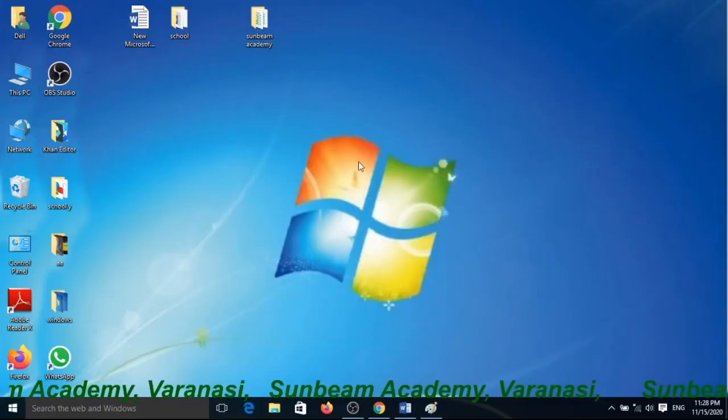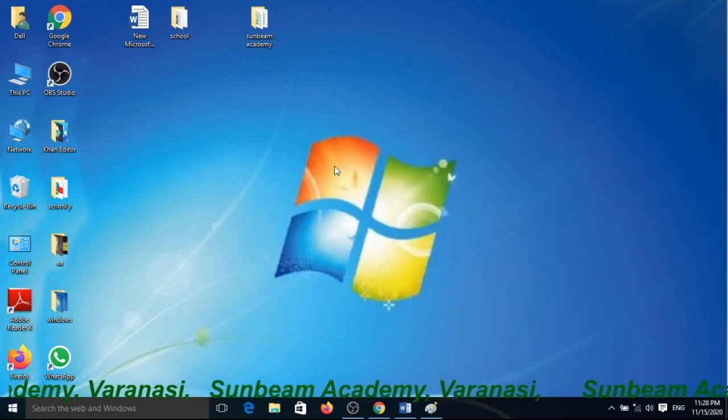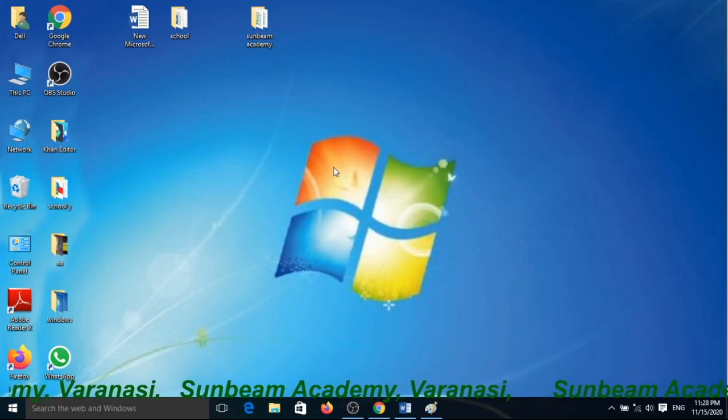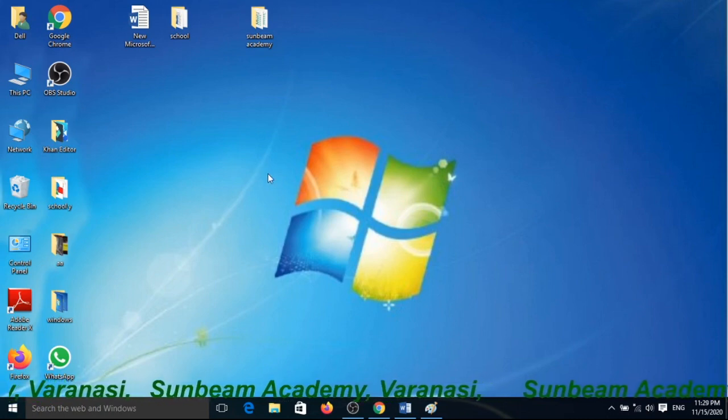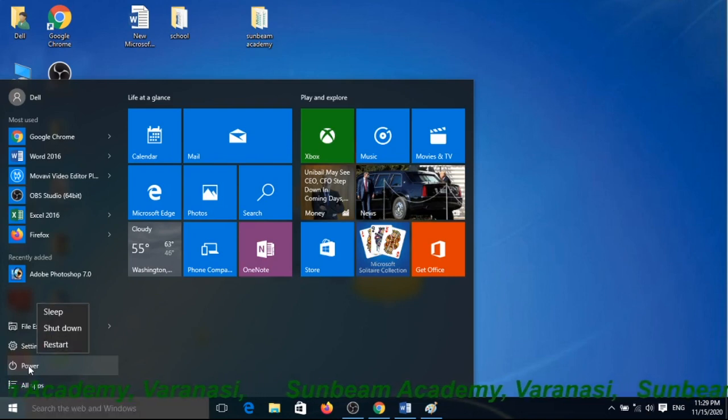Wait. See here, I want to turn off my computer. How? Click on start button and choose the power option, or turn off computer option from your start menu, and click on power, see, and shut down means turn off.